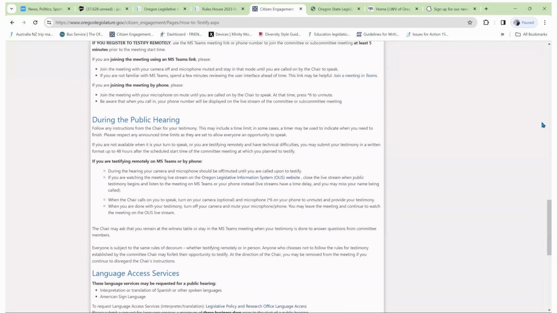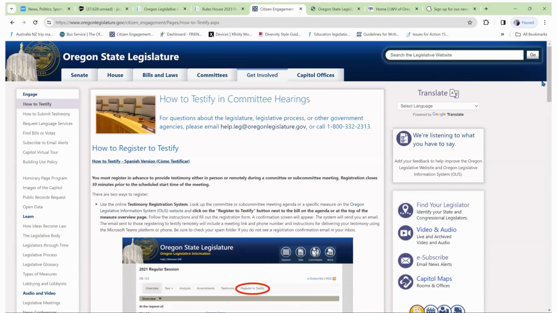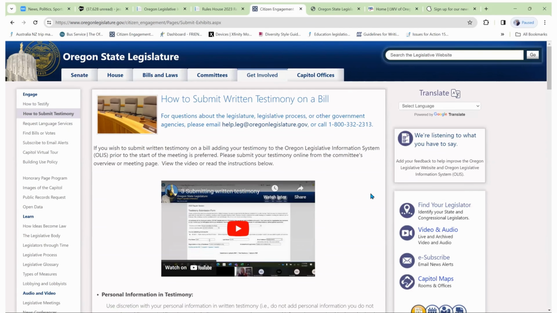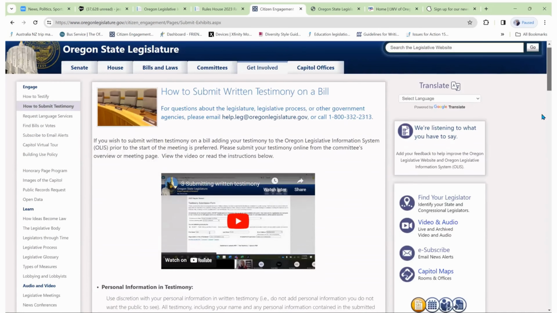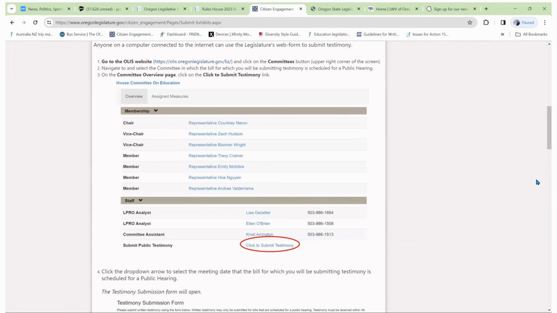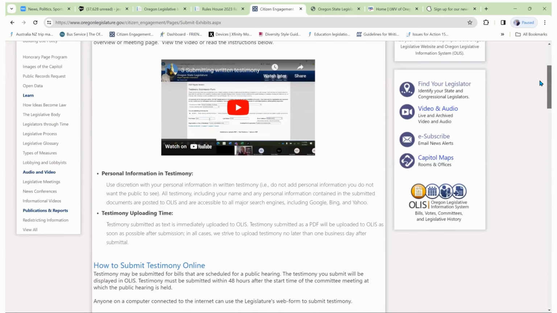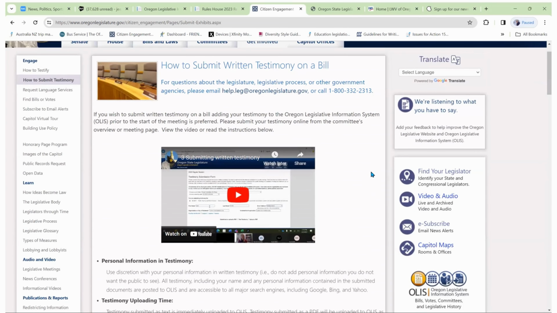If, on the other hand, or perhaps in addition, you would like to submit written testimony, then over here, how to submit testimony is referring to written testimony. It will take you through the procedure. It'll tell you where to find the click for submitting it, and should be answering your questions. Again, if you have any questions, go to the assistant for the committee. If you would like to copy your own legislator on the testimony you provided, then you can look that up over here on the right.